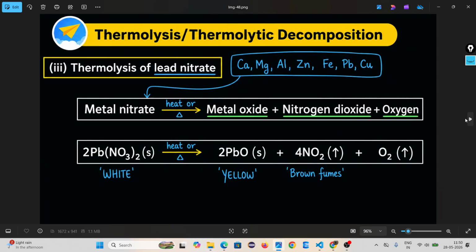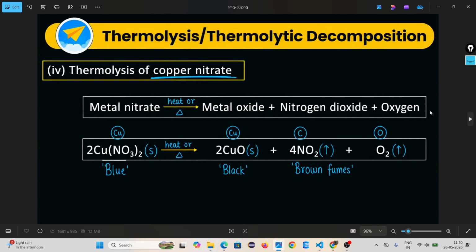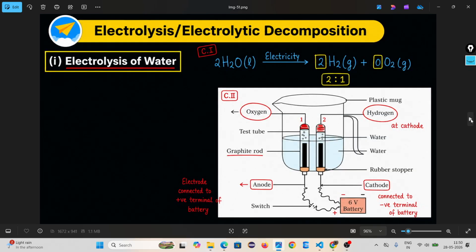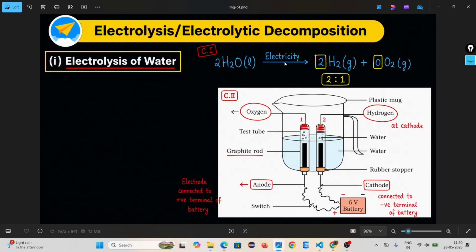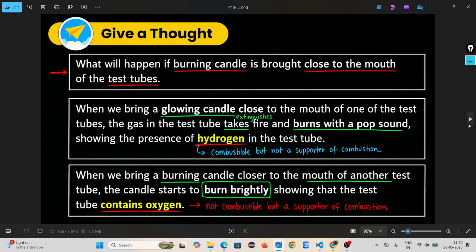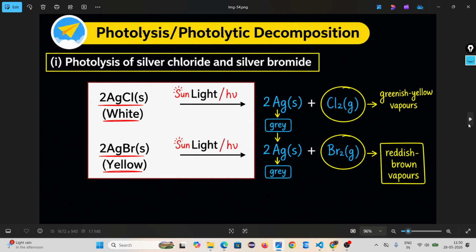In thermolysis of lead nitrate and copper nitrate also, it absorbs heat energy. Electrolysis of water absorbs electricity. All are cases of absorbing energy.